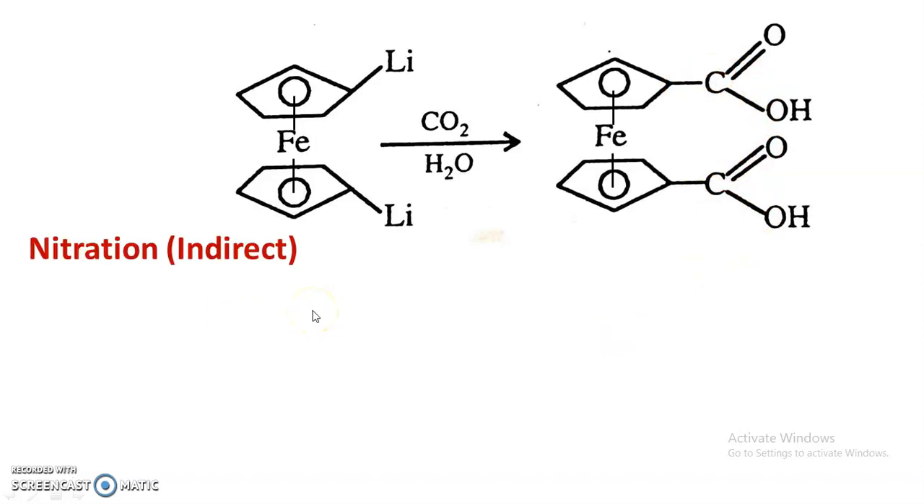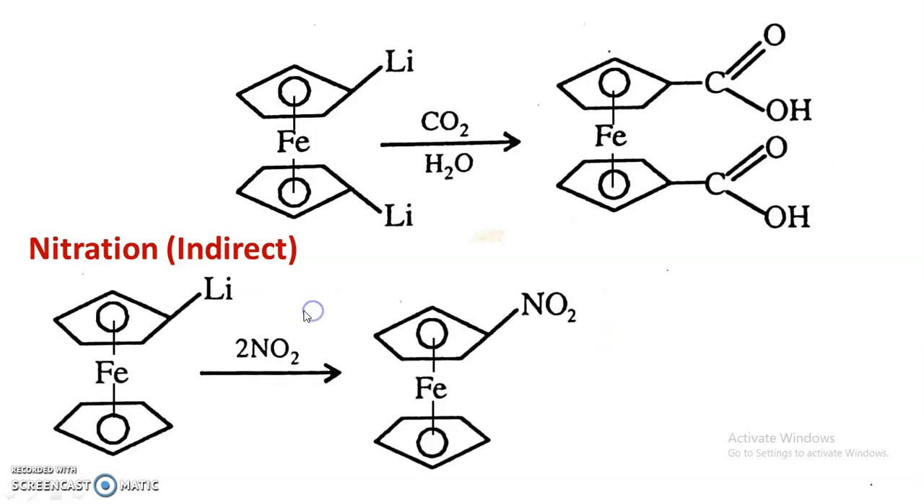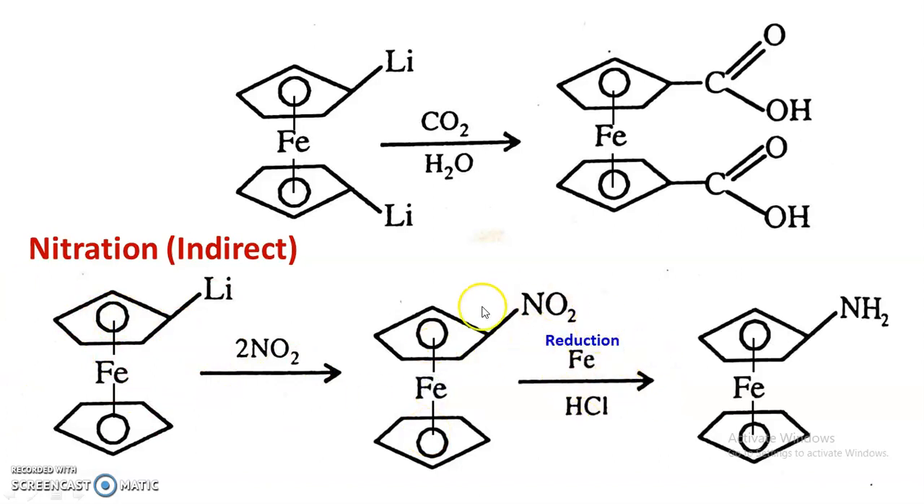Even indirect nitration can be carried out by using this. So here monolithio ferrocene, when treated with nitrogen dioxide or N2O4, then there is a substitution of lithium by a nitro group. So this is the indirect nitration. So indirect nitration is carried out by using monolithio ferrocene. So this nitrated ferrocene, when treated with iron in presence of HCl, then reduction occurs and now the NO2 group is converted into NH2. This is the reduction step.